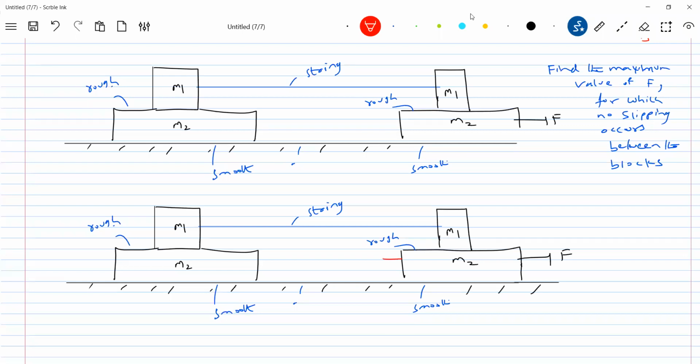So the friction will act like this. The same friction will act everywhere. There's one more, the troublesome one. So here I'll write F. Let this be the tension.